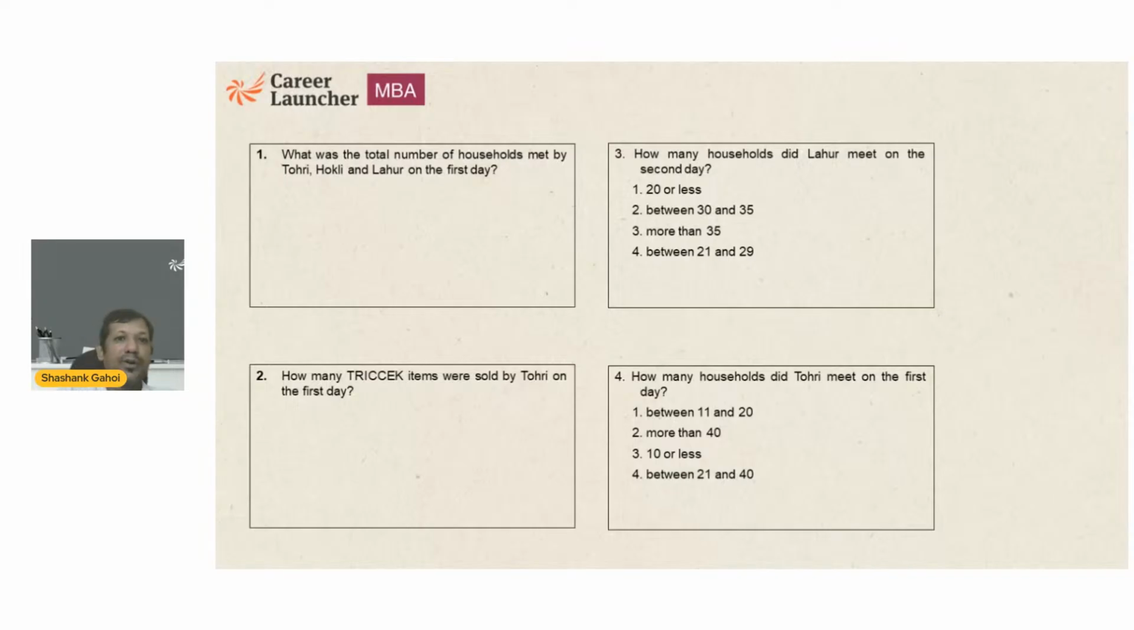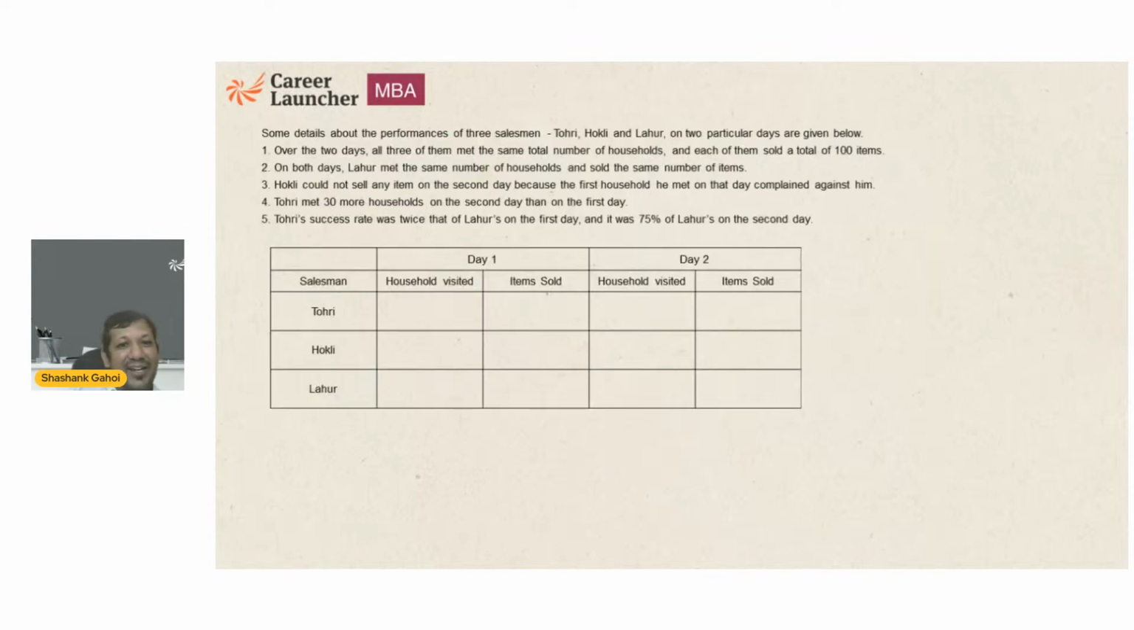What is the total number of households met by T, H, and L? What is the total number of items sold by T on the first day? How many households did L meet on the second day? How many households did T meet on the first day? Now the problem is that the first two questions are theta, and the second two questions don't give me any value. They are just giving me more than 20, less than 20, between this and this. Even question number 4 doesn't give me anything, and the options are not helping me. So I need to solve this.